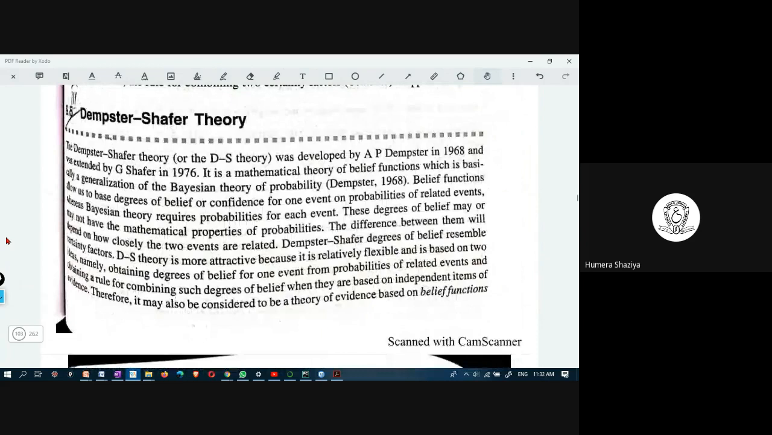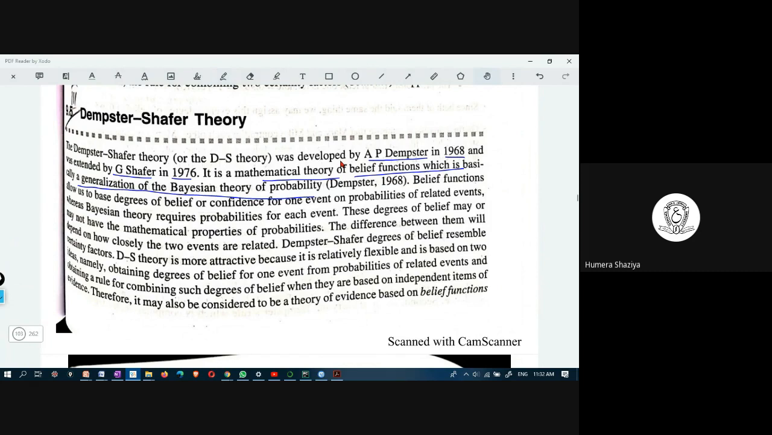Next is Dempster-Shafer theory. This is the last part in the probability theory. Dempster-Shafer theory was developed by A.P. Dempster and G. Shafer, and from their names the theory was named Dempster-Shafer. Actually, Dempster gave the theory in 1968. Later, it was extended by Shafer in 1976. It is a mathematical theory of belief functions, which is basically a generalization of the Bayesian theory of probability.